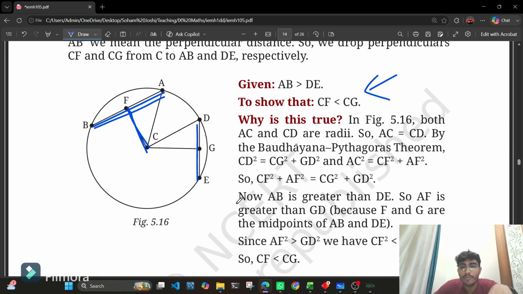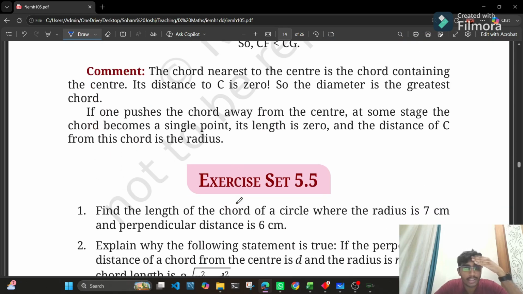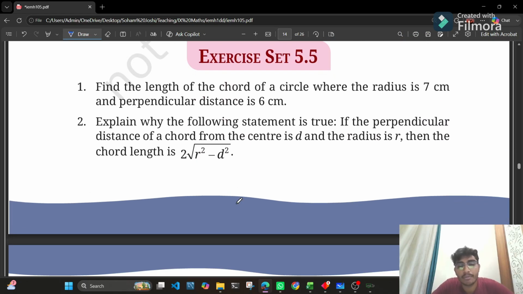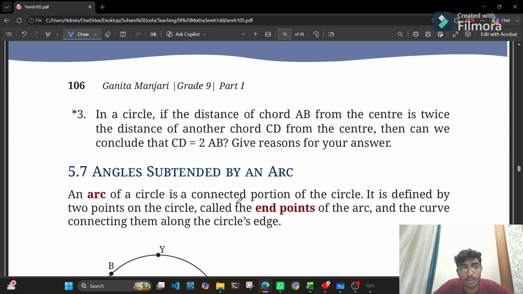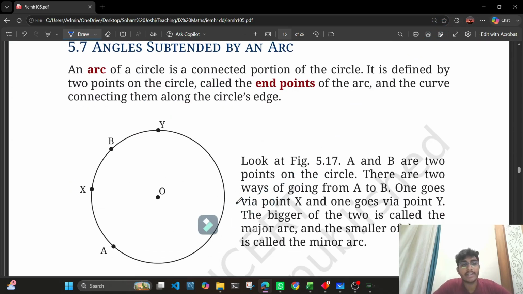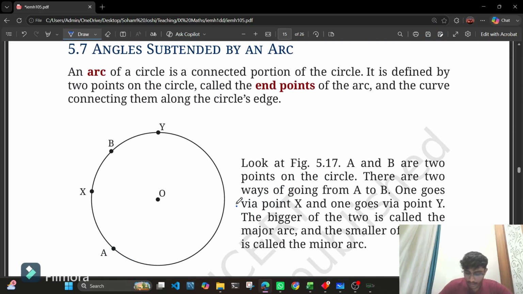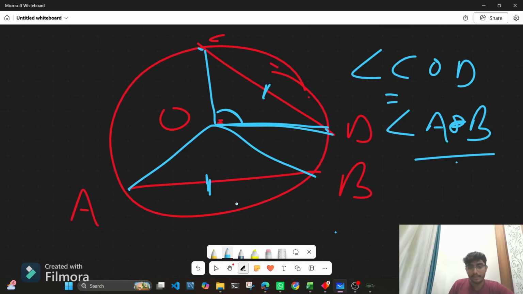It can be proved by using the Pythagoras theorem. So you can easily read it from the textbook and you can understand it on your own. Okay. Next up, we have angle subtended by an arc. What is an arc?